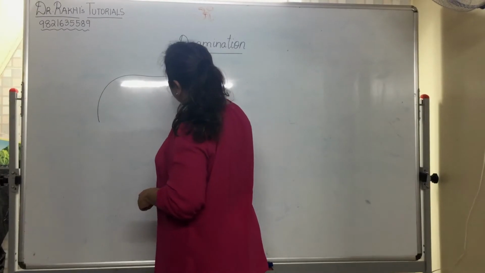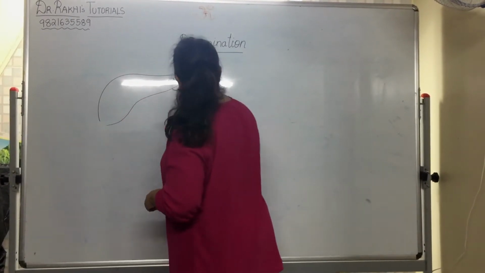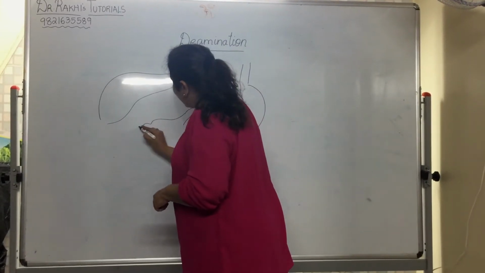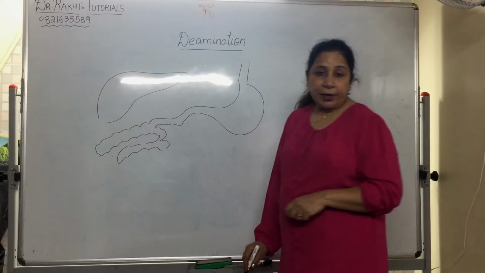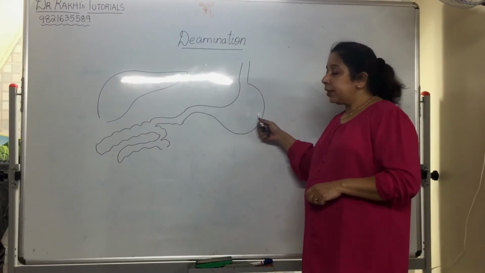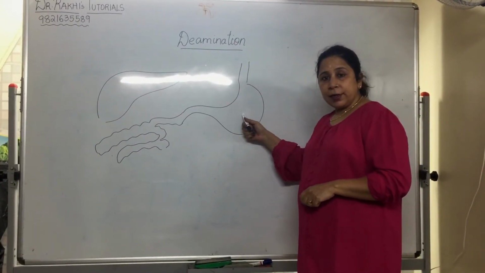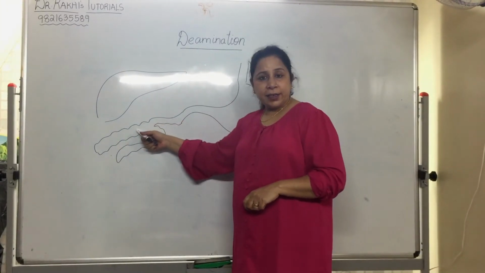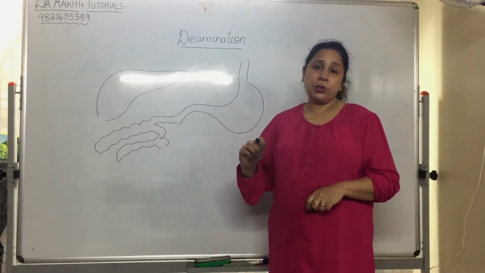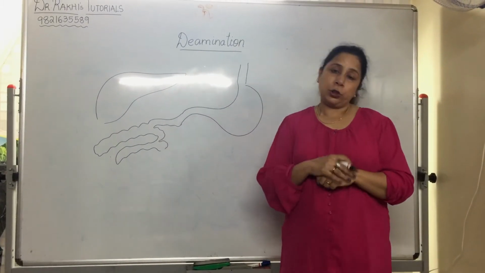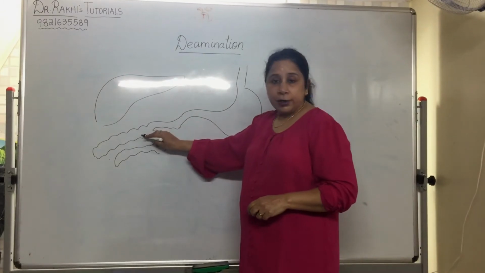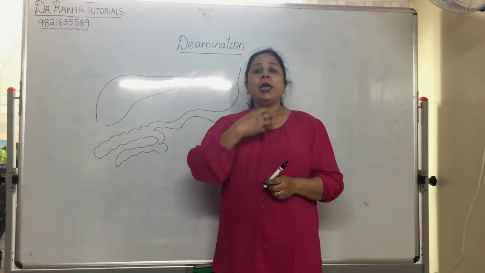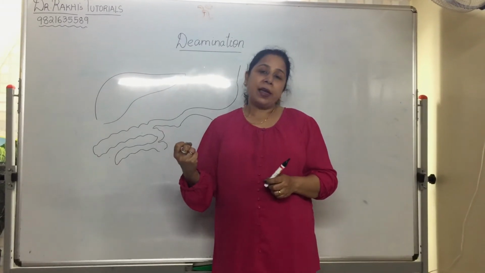If I am drawing, this is your liver, this is your stomach, and this continues as small intestine. Fine. The food that is coming into the stomach gets partially digested, goes into the small intestine, complete digestion, complete absorption. Fine. From the small intestine, the food is absorbed. Now what do you mean by absorption? So the food is actually taken inside the blood.